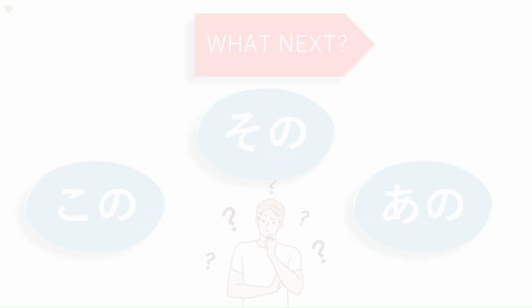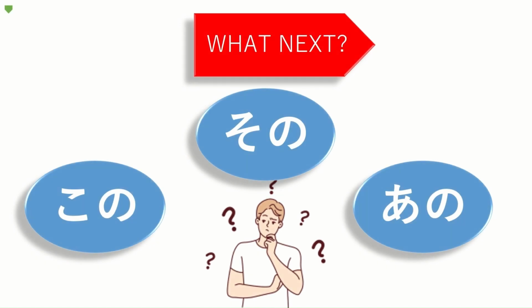I hope you enjoyed the quick conversation. In our next lesson, we are going to discuss about kono, sono, ano. It is almost similar or equivalent to kore, sore, are with a little difference.